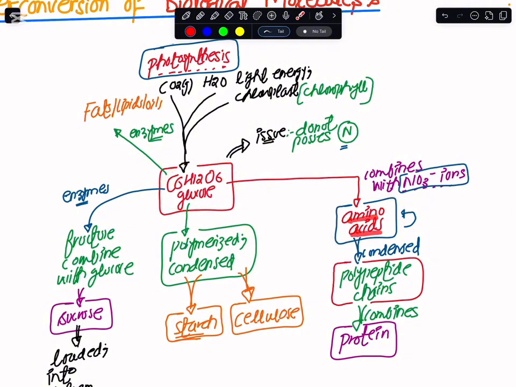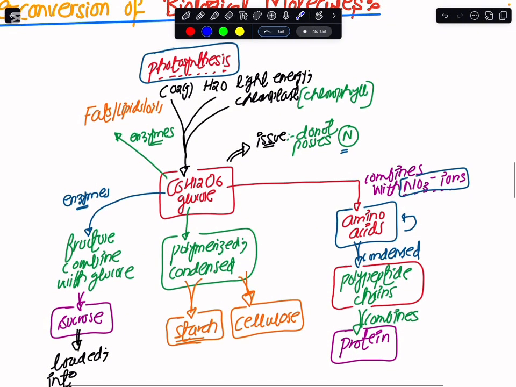And these amino acids further keep on combining, or are condensed with one another, and the plants make polypeptide chains out of them. These polypeptide chains are further converted into protein. The other thing is that the same nitrogen element we require to make another complex, functional kind of biological molecule, and that is nucleic acids. And for that, again, we require this nitrogen.